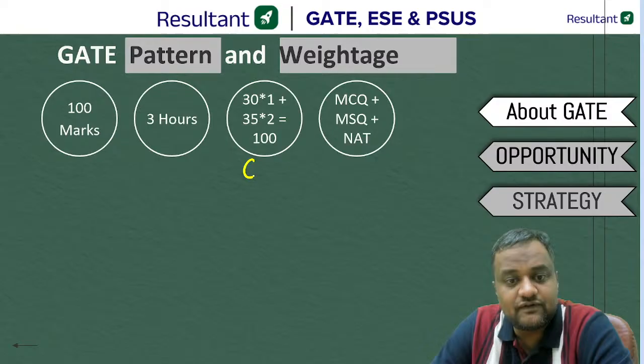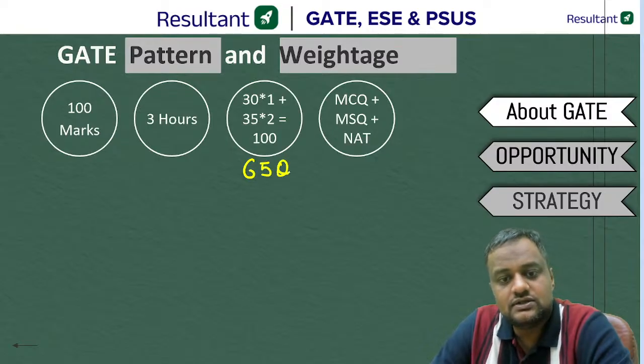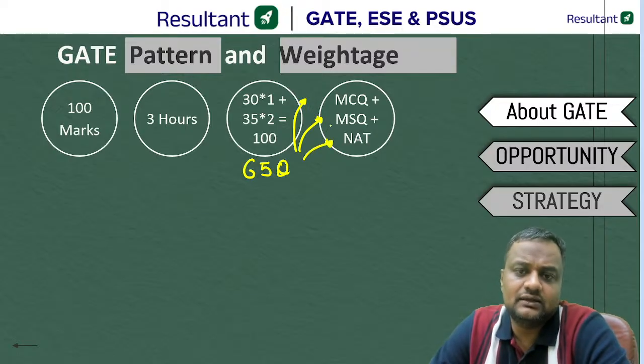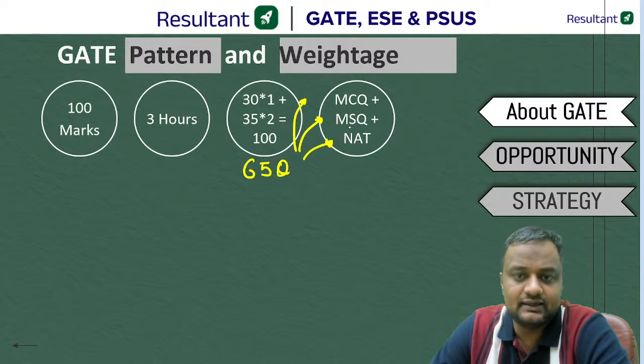Now of these 65 questions, few will be MCQ, few will be MSQ, few will be NAT. MCQ means that out of 4 options, 1 is correct.